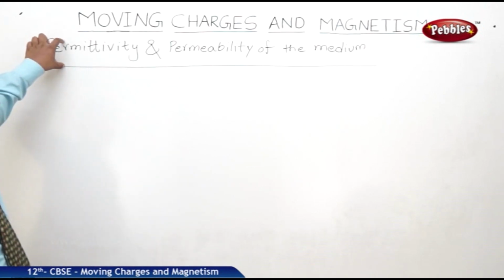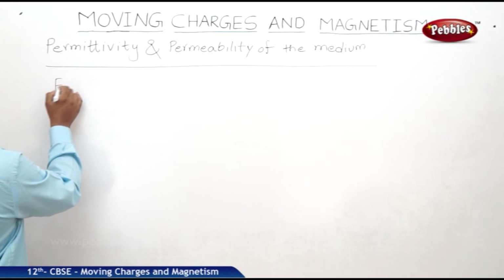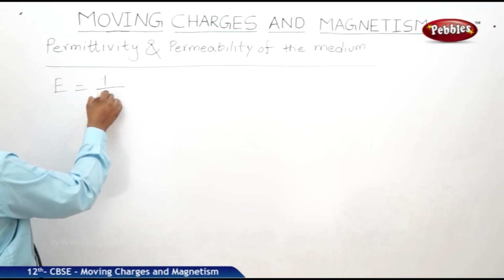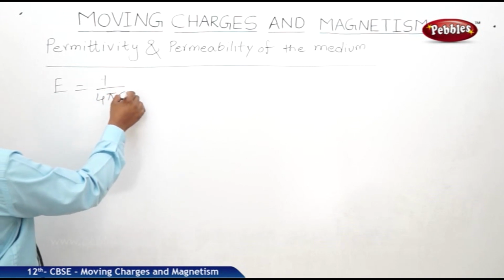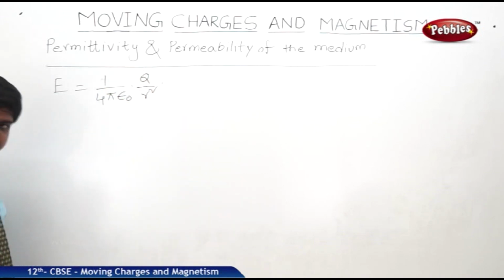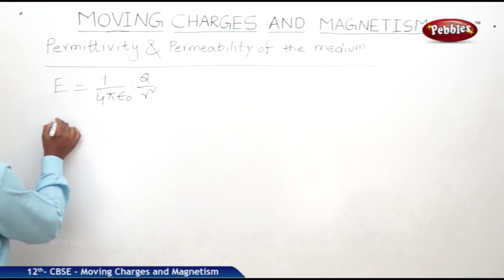So what is permittivity and what is permeability? So in case of electrostatic force, we got E is equal to 1 by 4 pi epsilon naught into Q by R square. Epsilon naught means permittivity of free space.